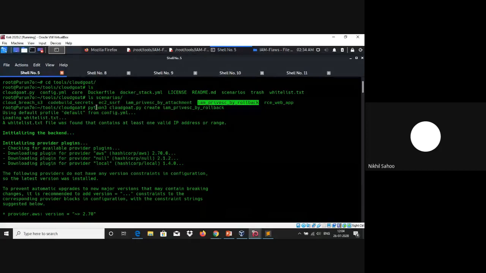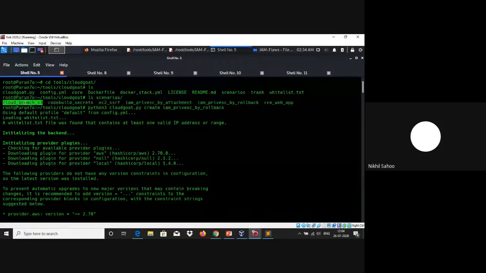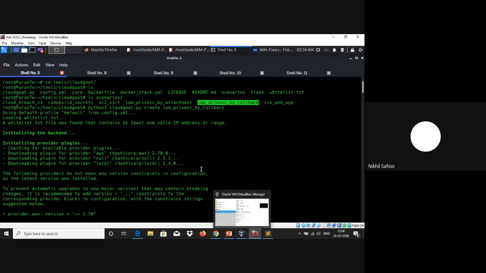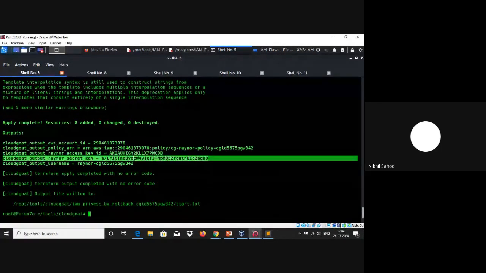As you can see here, creating that particular lab is very simple. Once you install it, you just need to run python3 cloudgoat.py create, then your scenario name. And if you enter the scenario directories here, we have got a list of scenarios. So we'll be performing this particular scenario, which is IAM privilege escalation by rollback. And once we do that, we would get a set of access key and secret key, using which we can proceed forward.